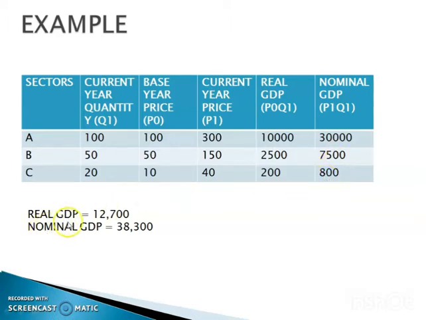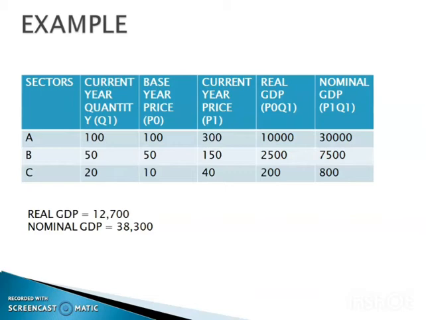So total real GDP is equal to 12,700 and nominal GDP is equal to 38,300. So the difference is not only a monetary difference. Output is the same. Here the quantity sold in the market is the same, but the difference arises only due to change in price level.